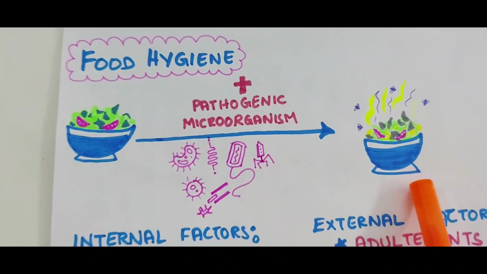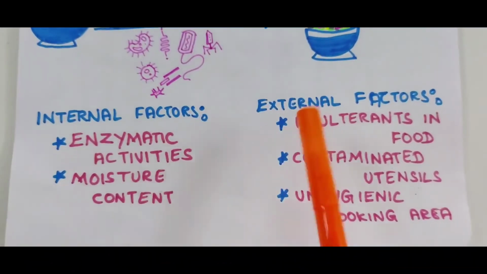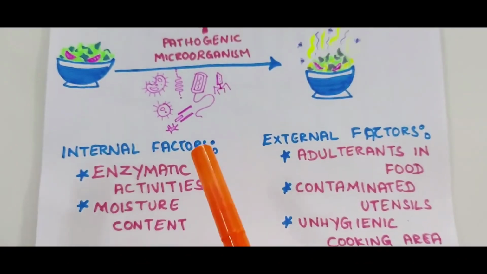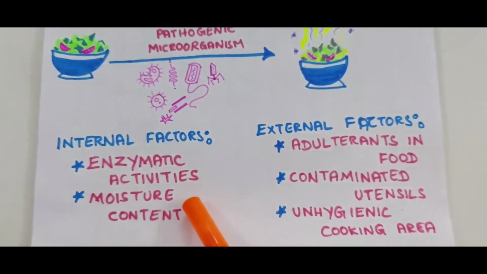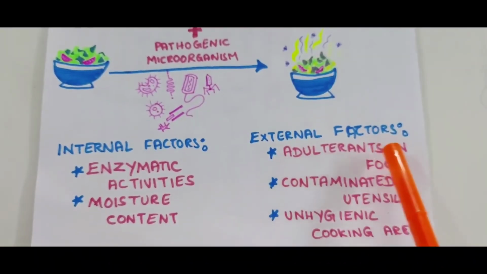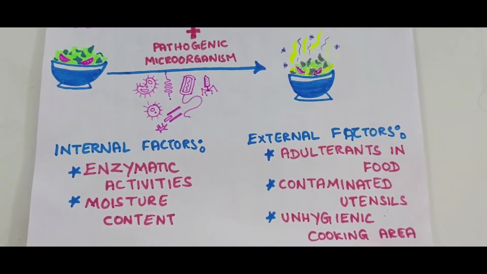Factors responsible for food spoilage are of two types: internal factors and external factors. Internal factors include enzymatic activities and moisture content. External factors include adulterants in food, contaminated utensils, unhygienic cooking area.